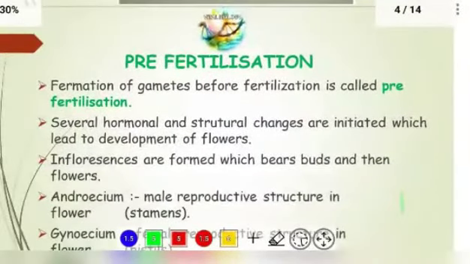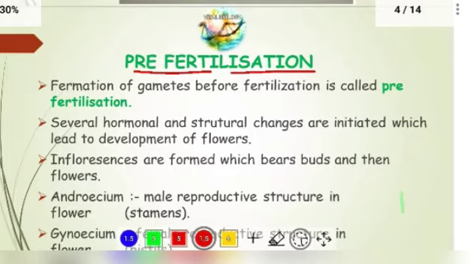Okay, so here let us study about pre-fertilization. As you know, in the last chapter, as I told you, just go through that chapter first and then come to this chapter, because there also I have explained in a brief way what is pre-fertilization event, fertilization event and post-fertilization event. So now today let us see pre-fertilization. First let us go through one definition of it, and next we can move on.